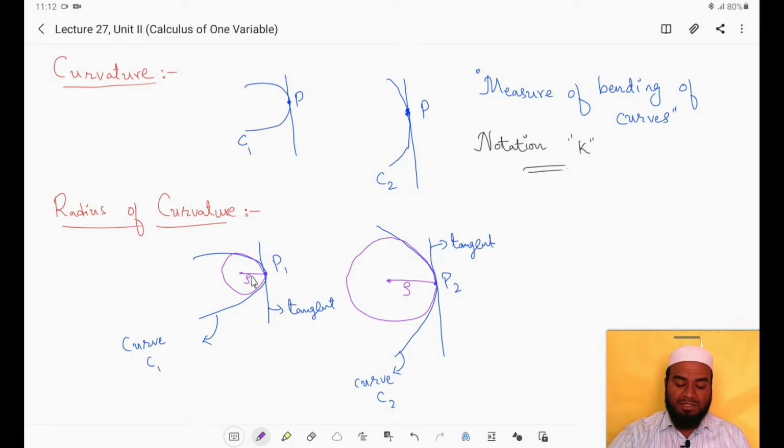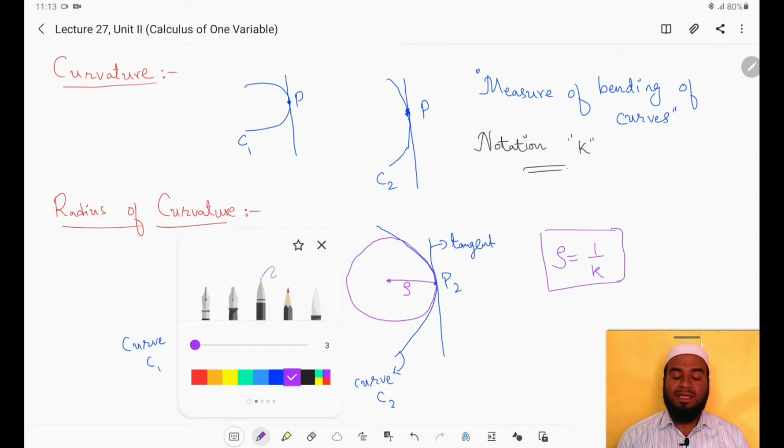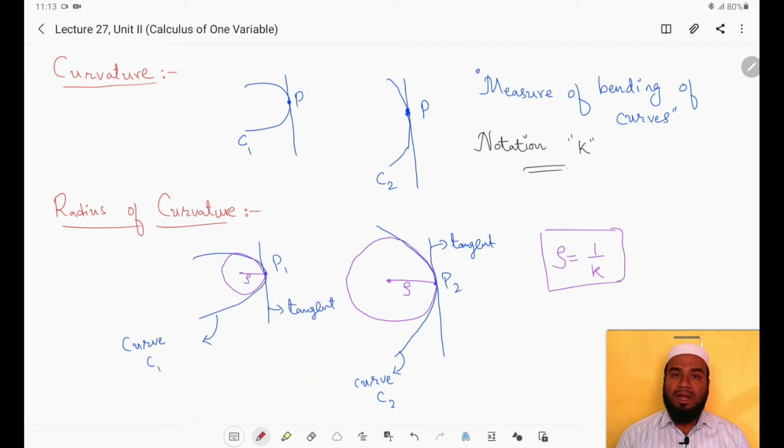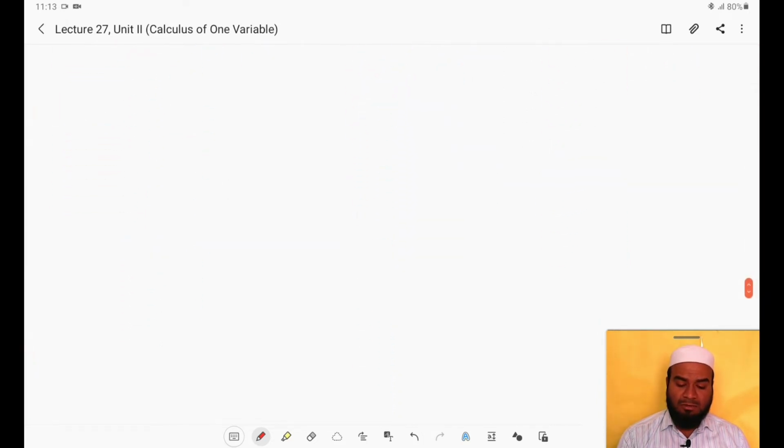The relation between radius of curvature and curvature is that they are inversely proportional to each other. If the radius is less, then the curvature will be more. If the radius is more, then the curvature, the bending, is less. So you can write rho equals 1 by k. Now how to find the radius of curvature for different curves, like for a Cartesian curve, a parametric curve, and a polar curve? All those things we will discuss now.